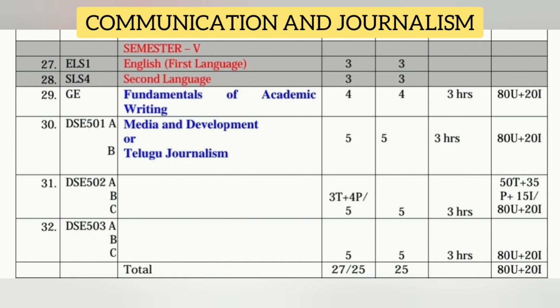Next, we have an elective subject. You have 2 options: first one Media and Development, second one Telugu Journalism. Out of these 2 you can select any one subject. Total classes for this subject are 5 per week and you have 5 credits. If you pass this subject you will get these credits, and exam duration is 3 hours, and total marks for this subject are 100, with 80 for semester exams and 20 for internal exams. In the syllabus you have a total of 5 units. 1 or 2 short questions come from each unit and 2 long questions come from each unit.